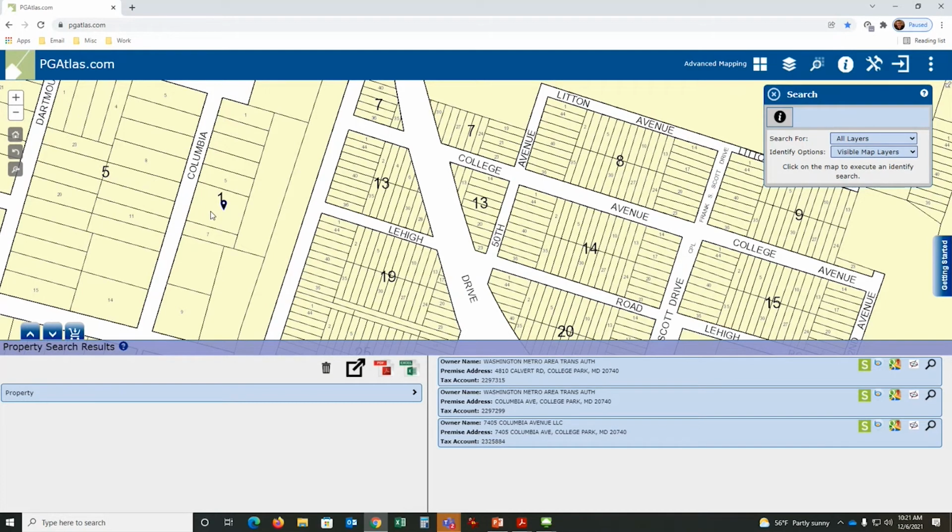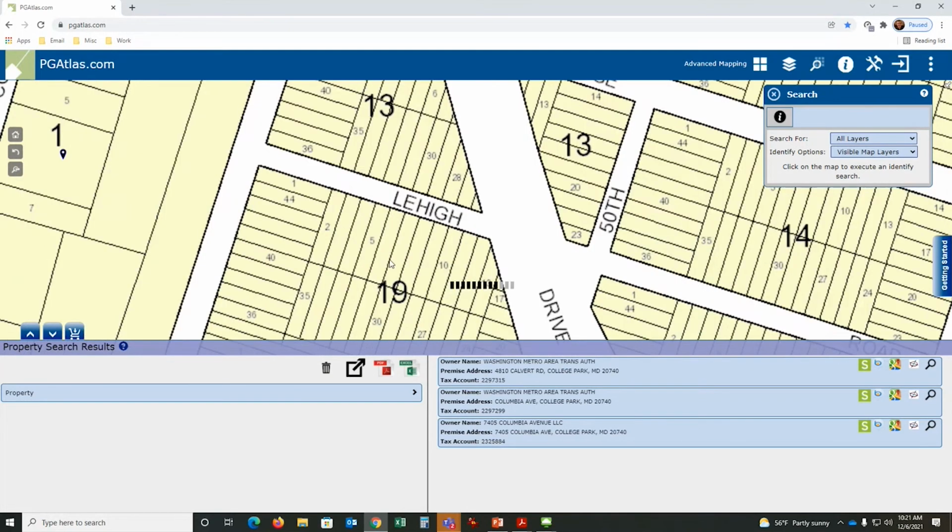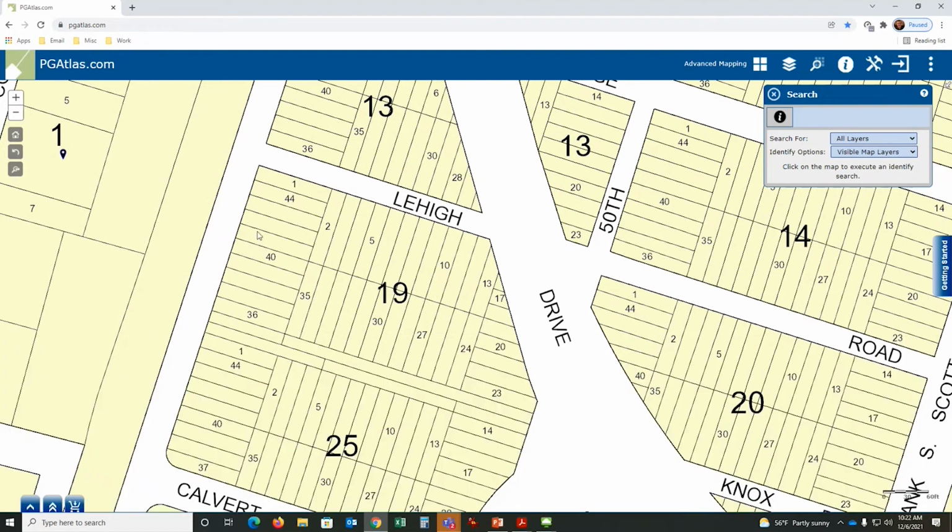And another example of that is over here. If I were to show you these individual lots, a long time ago, they used to sell these lots. A lot of people refer to them as cigarette lots. And you could buy 1, 2, 3, 4, 5 of them, and they were all set up that way.